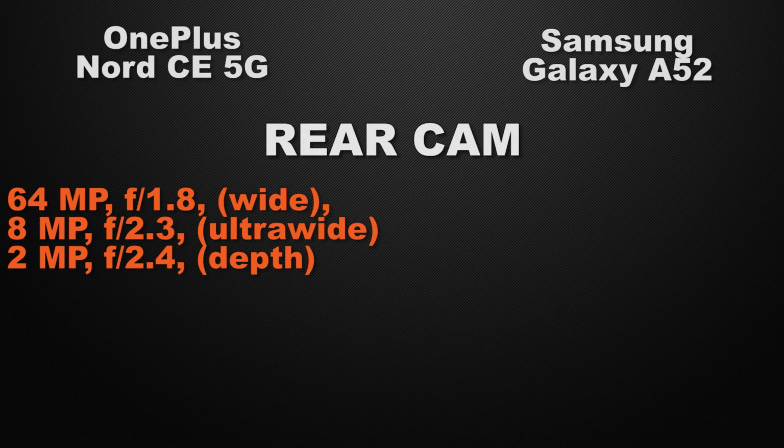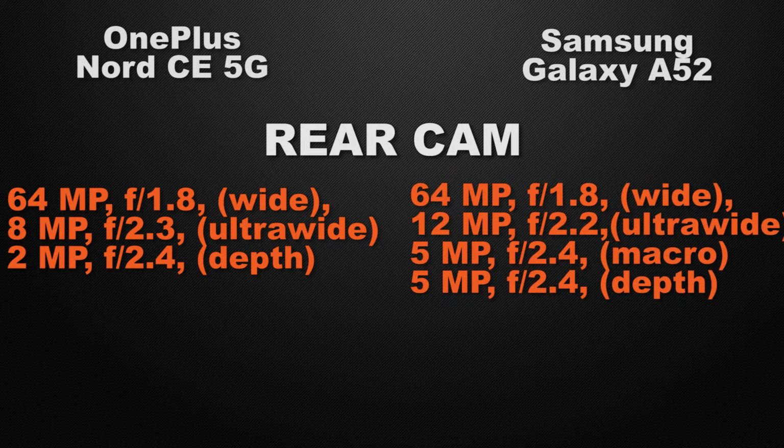Let the comparison start with the camera of the devices. Talking about the rear camera of the devices, Nord has a triple camera setup, 64 megapixel of wide camera, 8 megapixel of ultra wide camera and 2 megapixel of depth sensor. Whereas A52 comes with quad camera setup, 64 megapixel of wide camera, 12 megapixel of ultra wide camera, 5 megapixel of macro camera and 5 megapixel of depth sensor. So the winner here is A52 because it has a quad camera setup.